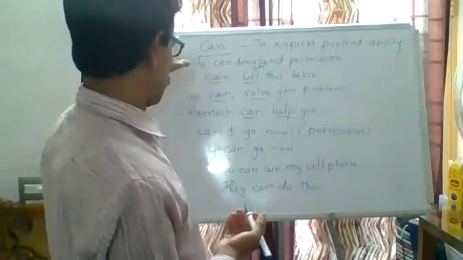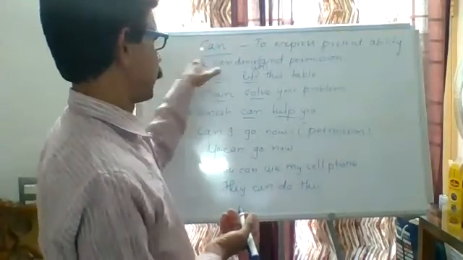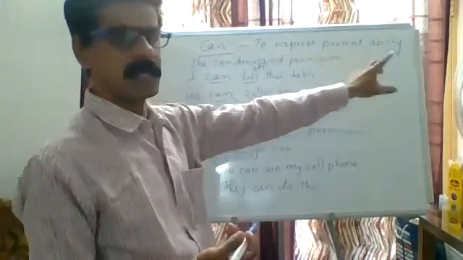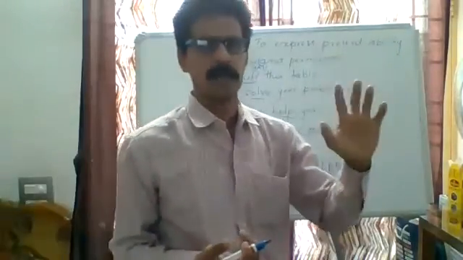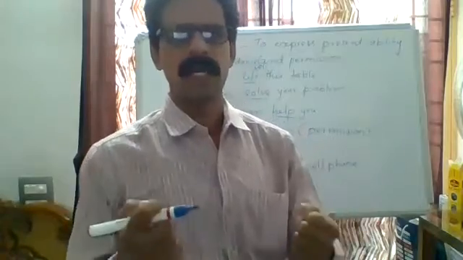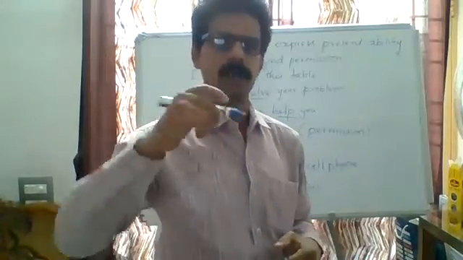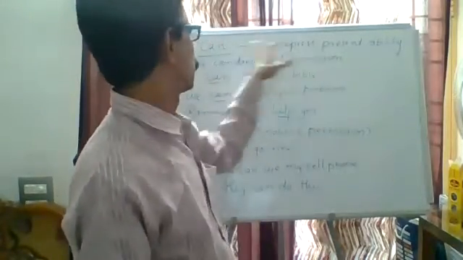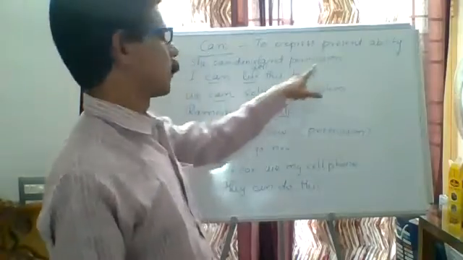Any skill, any talent, any ability, if you want to speak, you have to say can. Can is the word to express ability and permission. Ability means present ability, not past ability. At present, what capacity we have, what talent we have, that we want to express to others, we must use can. And also permission.